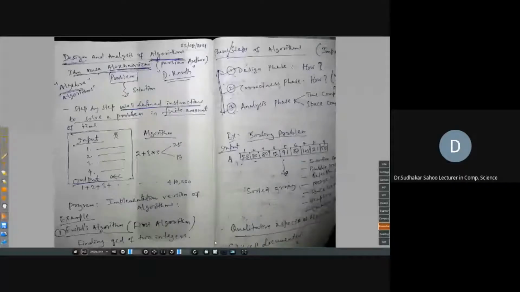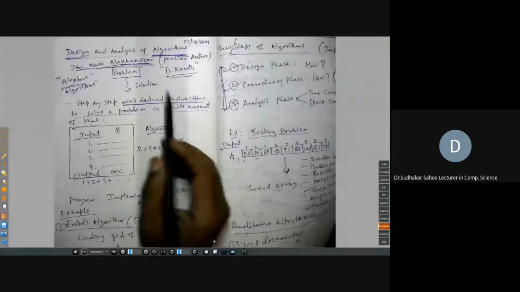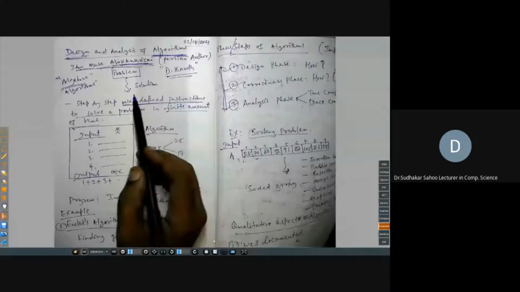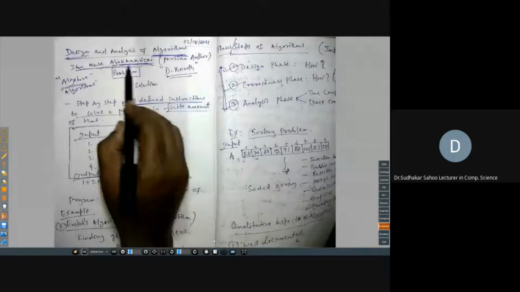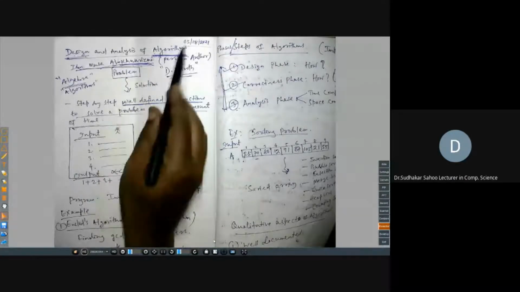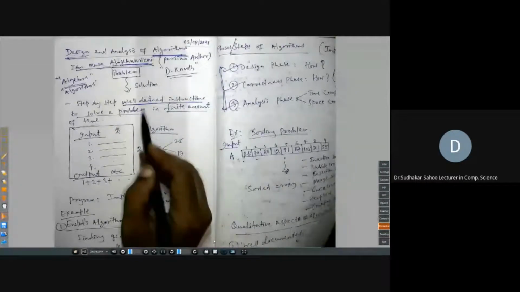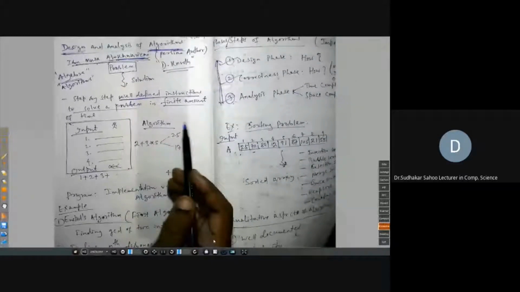This was our last lecture. What we discussed last time, you can check, is the person on whose name this algorithm was named, and we got this particular word. Then we gave the definition of algorithm. This is the definition of algorithm.